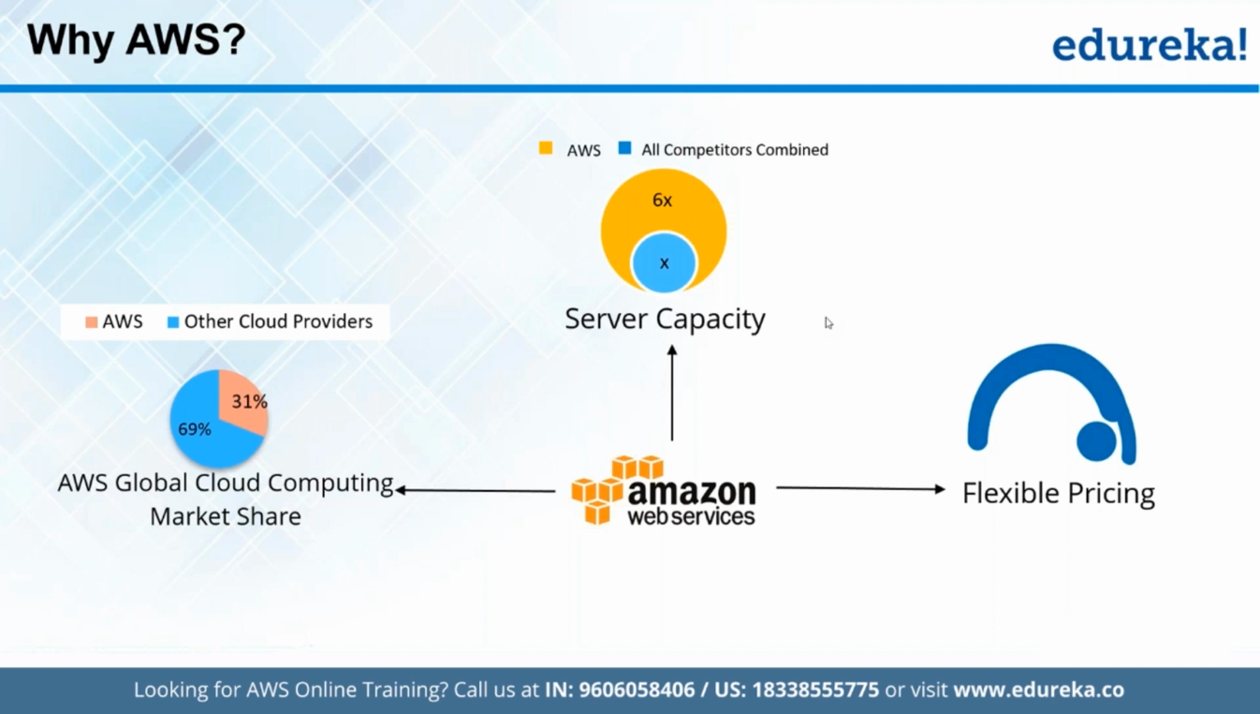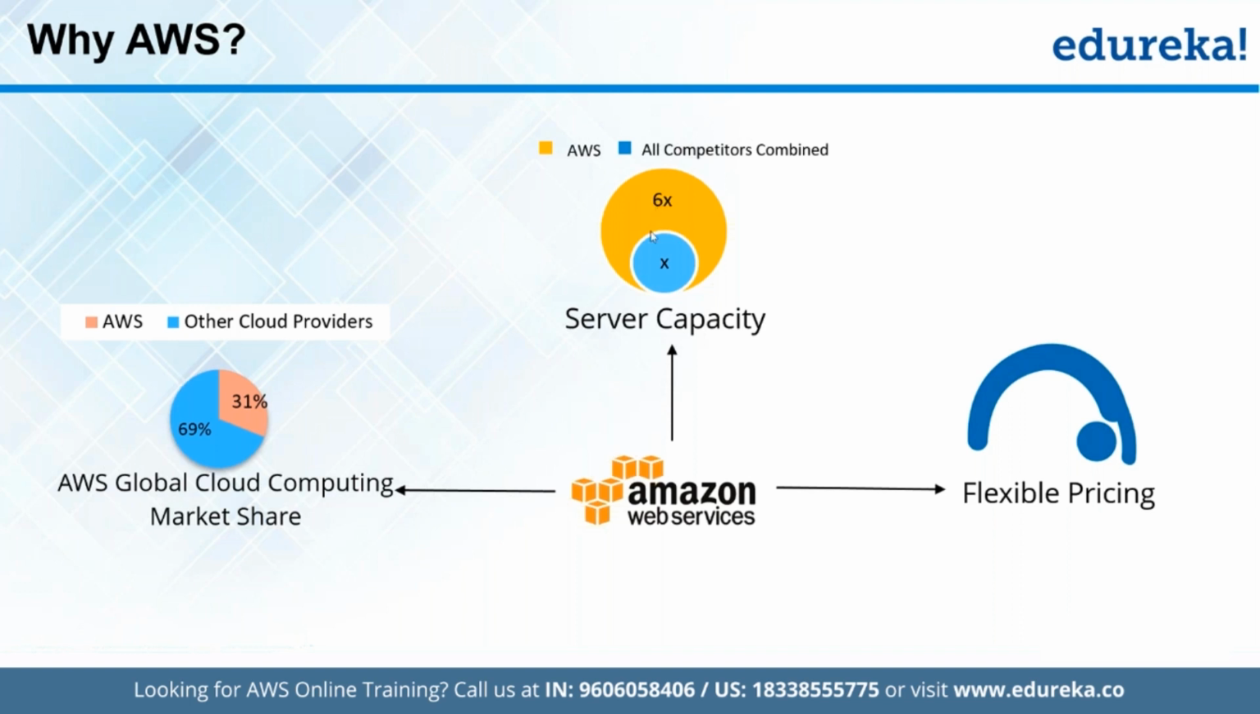So it started in 2006, and now it has the biggest market share among all cloud computing providers. AWS has the biggest market share, followed by Microsoft Azure, and then followed by Google Cloud Platform, right? So that's the entire infrastructure of AWS here.